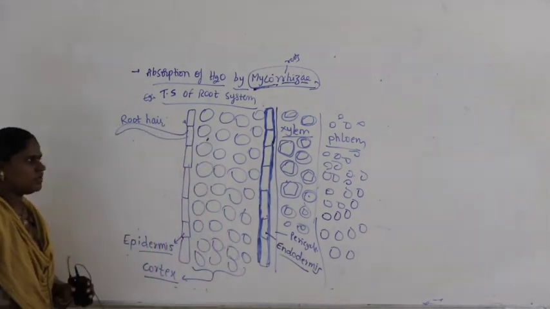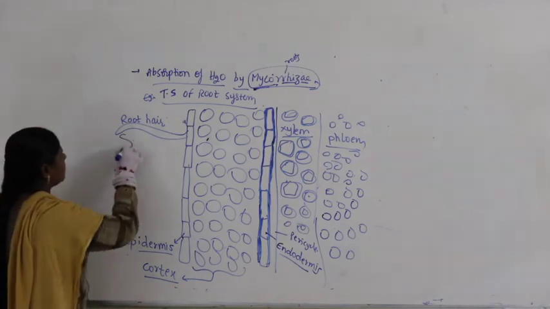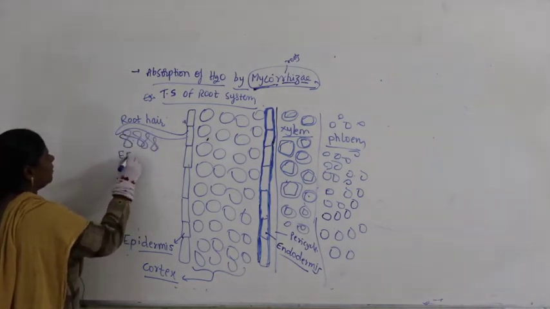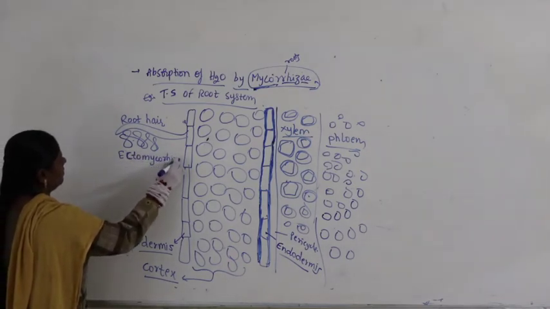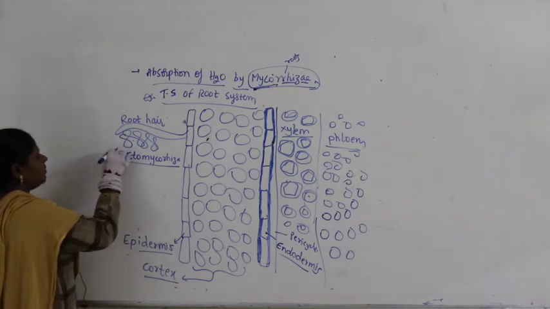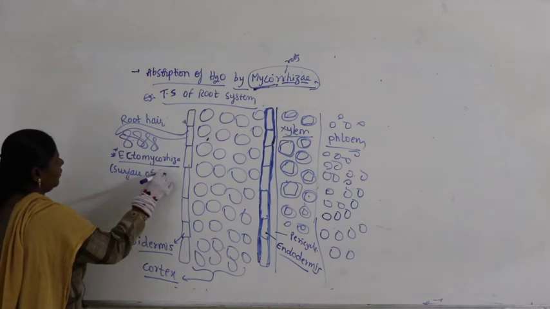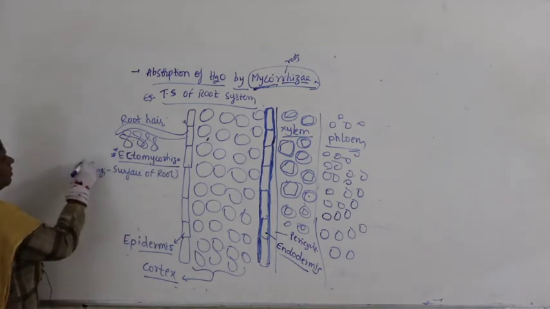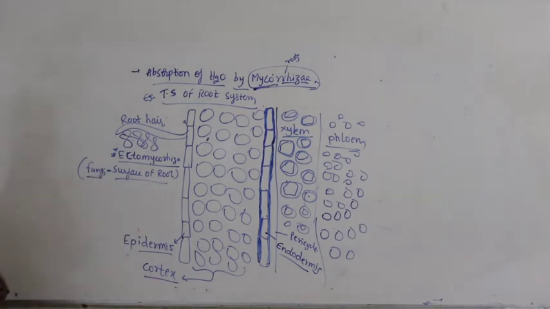So, here when you see ectomycorrhiza, it means it stays outside. This is ectomycorrhiza. It stays on the surface of the root. Where does the fungi stay? In this case, fungi stay on the surface of the root. Then it is said to be mycorrhiza. But we have to discuss about